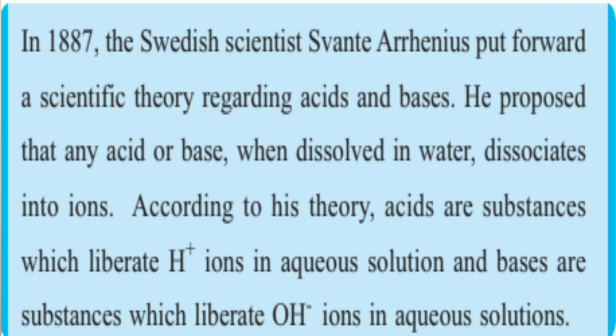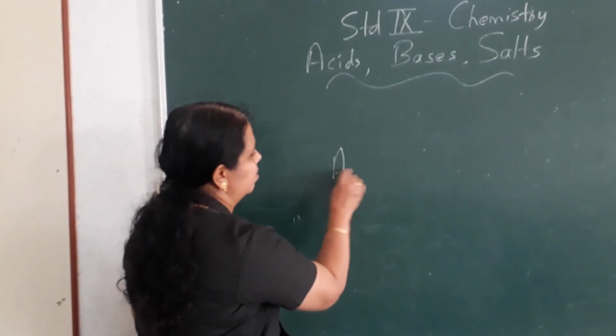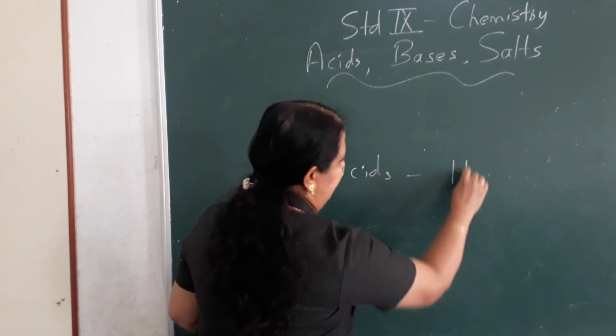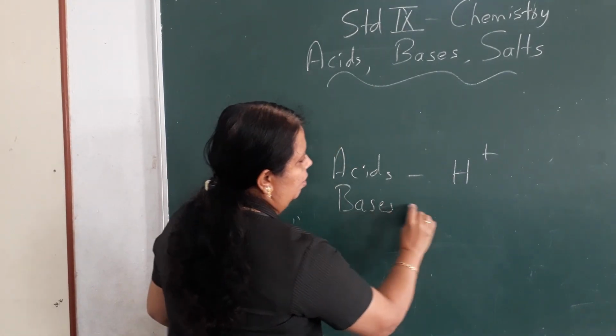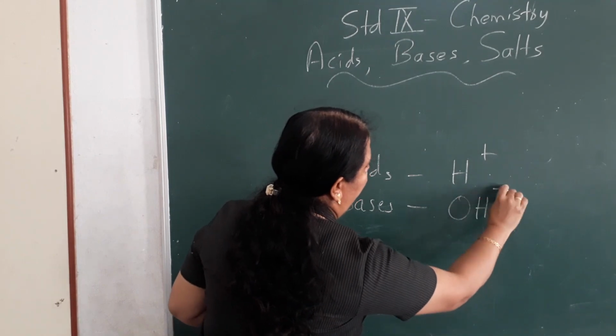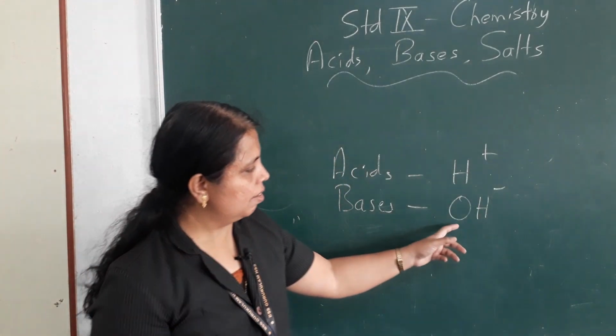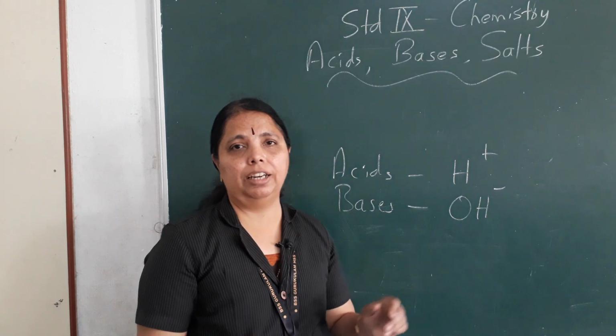Here alkalis or bases, when added to water, they split, and the common ion present in all the alkalis or bases is OH-. So in acids, the concentration of H+ increases. In the case of bases, the concentration of OH- ion increases. This is the hydroxide ion. Clear?